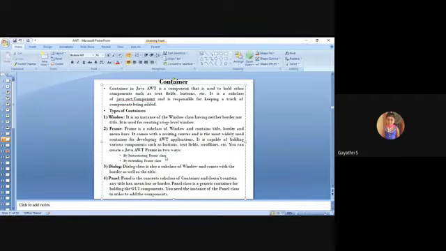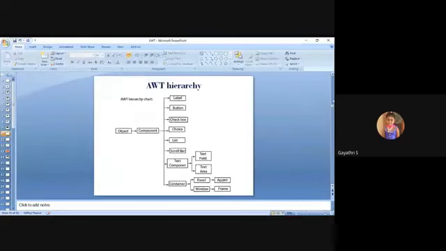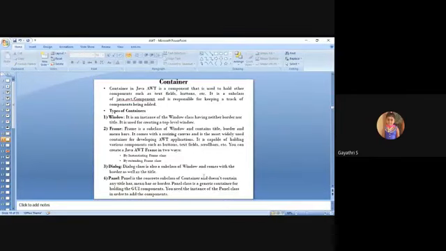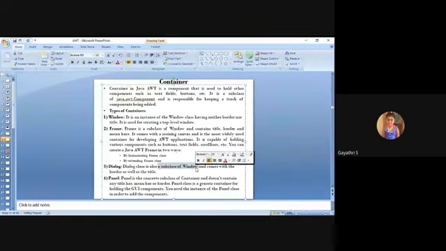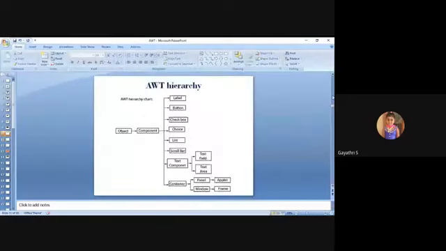The next one, dialog, which is not added in this chart. Dialog is also one of the containers, and it is also a subclass of window. But in recent times we are not using dialog. That is why it is not included in this hierarchy. Some hierarchies have included dialog, but in this one the dialog is excluded.